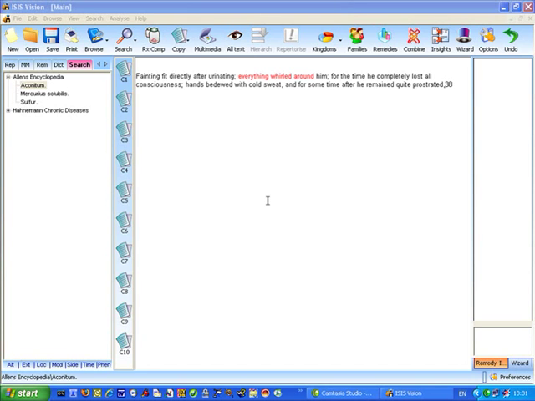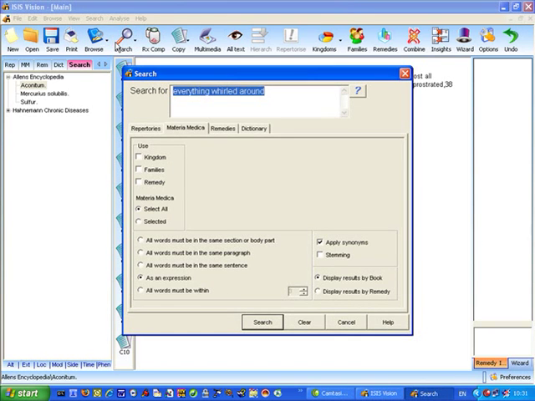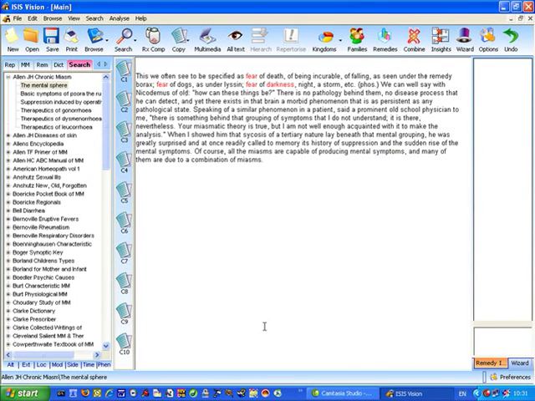Now I'd like to show you a couple of advanced facilities that you can utilize after searching. Let me get a set of search results back. Let's go back to fear of the dark, and we'll find all the expressions in the same paragraph. So here we have a list of search results.